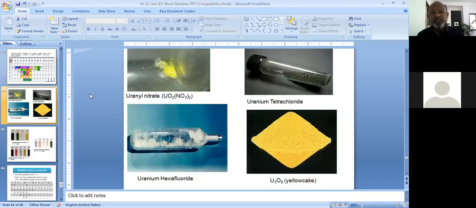Here, these are the 4 different colors exhibited by uranium. This is the faint yellow color of uranyl nitrate. This is uranium tetrachloride, UCl4. This is uranium hexafluoride, UF6, and this is U3O8, that is uranyl oxide. Here, the same actinide element, whether with nitrate, fluoride, chloride or oxide, shows different colors.